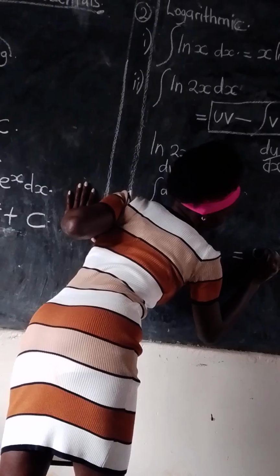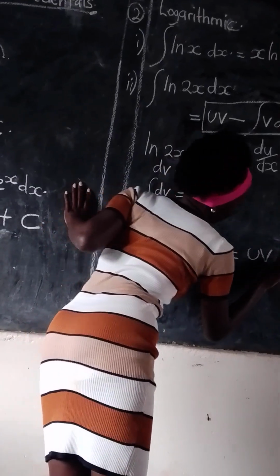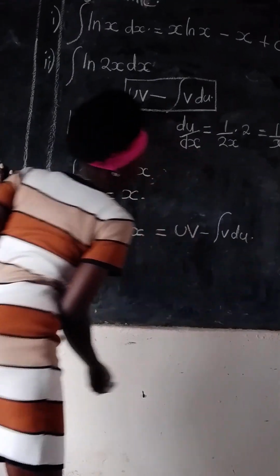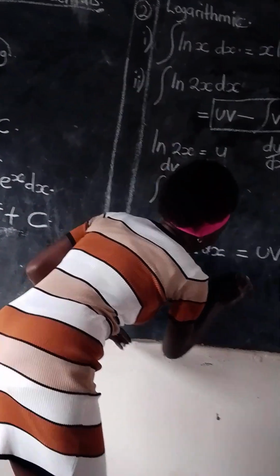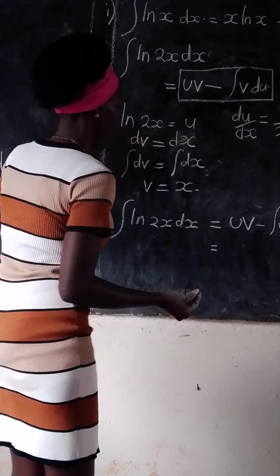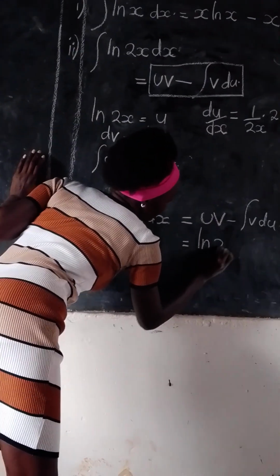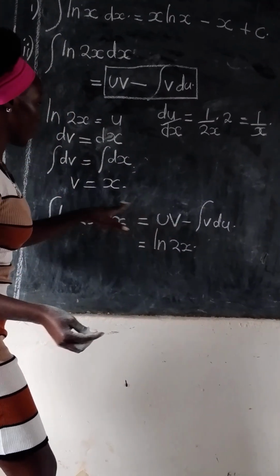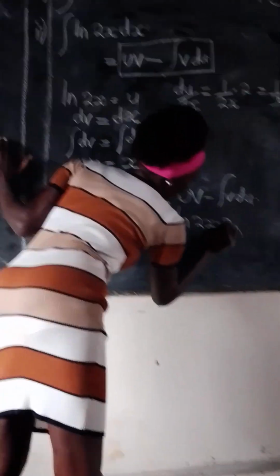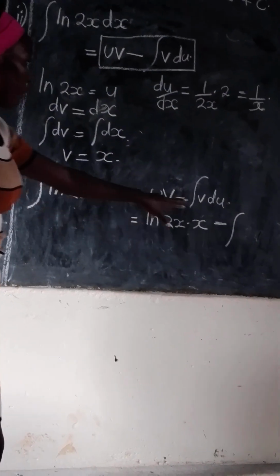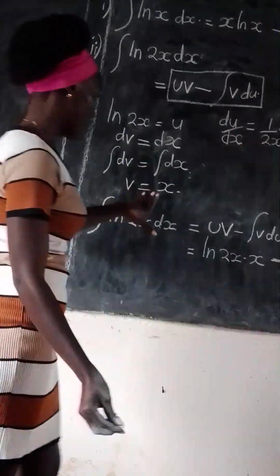But following will be our known, we should say that governs us will be that. Come here. What is our u? It's ln of 2x. We write ln of 2x, times our v, which is x, minus the integral of v, which is x.